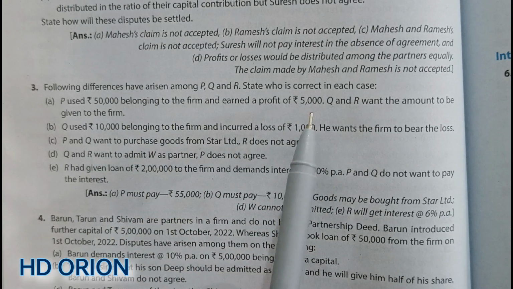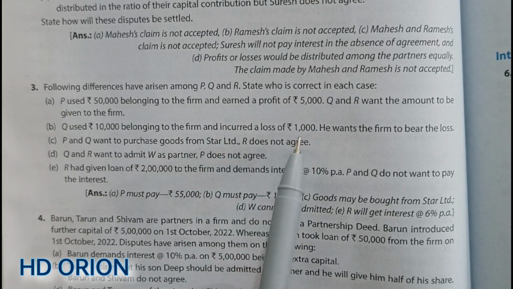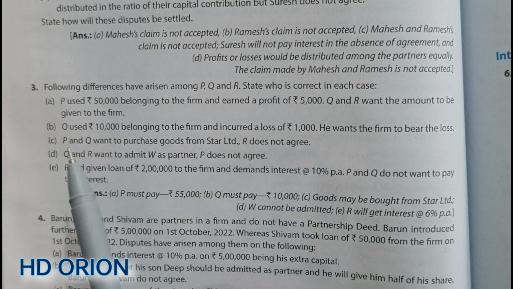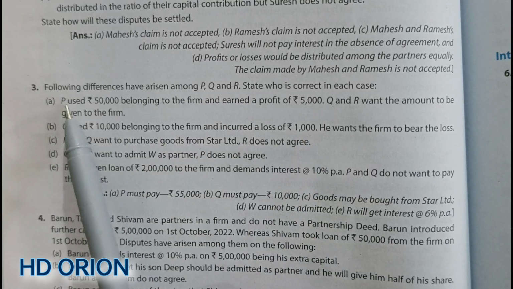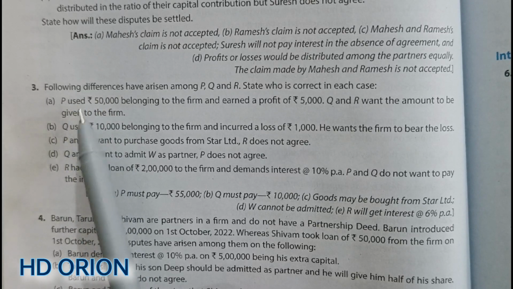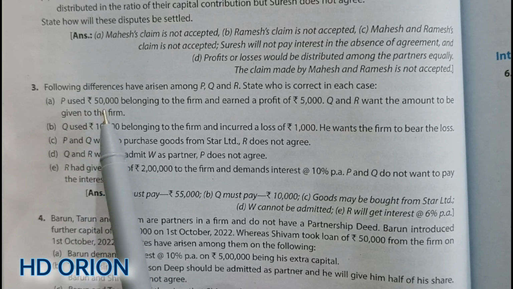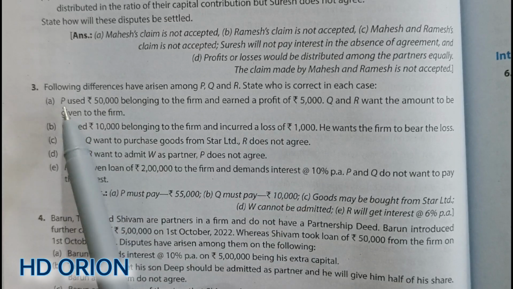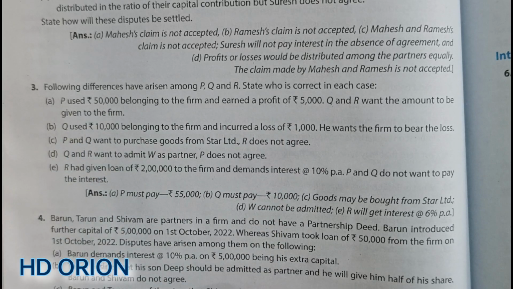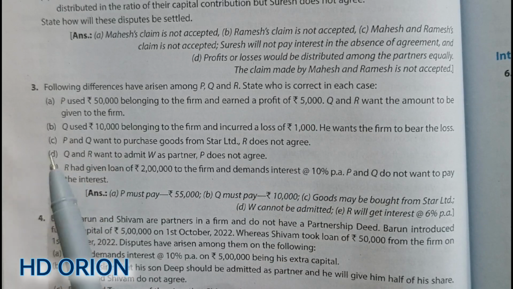Here in point A, because it was profit, the profit goes to the firm. But in point B, the 1,000 rupees loss will go to the individual partner. Here, see, P used rupees 50,000 and in B also Q used rupees 10,000. Now they are personally using the firm's property. It is not that the firm has invested or the firm has tried to make this profit or loss. Rather, the partners are personally using the firm's property to make profit. So in this case, the loss will go to the individual partner, but the profit will go to the firm. Let us see point C.